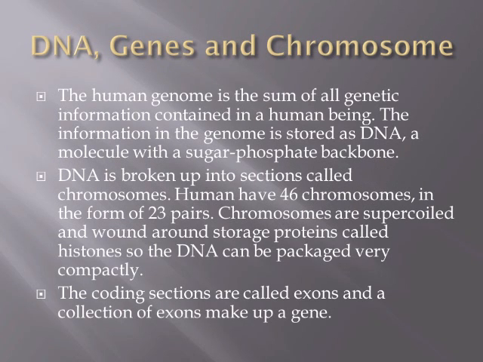DNA, genes, and chromosomes. The human genome is the sum of all genetic information contained in a human being. The information in the genome is stored as DNA, a molecule with a sugar phosphate backbone. DNA is broken up into sections called chromosomes. Humans have 46 chromosomes in the form of 23 pairs. Chromosomes are supercoiled and wound around storage proteins called histones, so the DNA can be packaged very compactly. The coding sections are called exons, and a collection of exons makes up a gene.